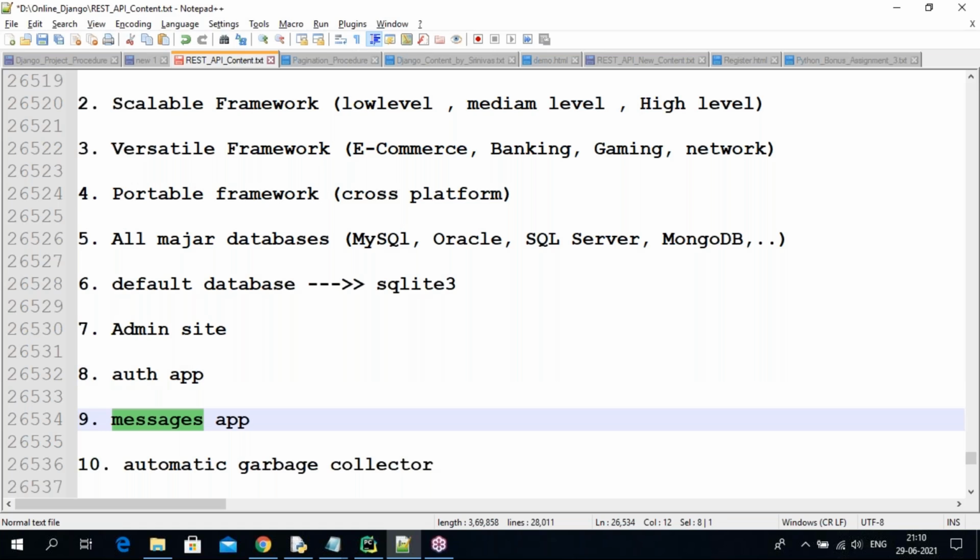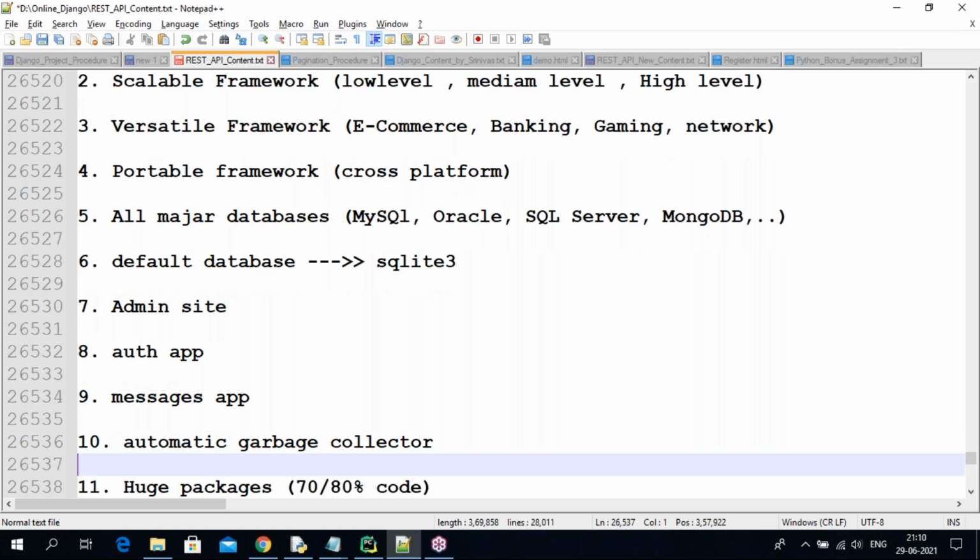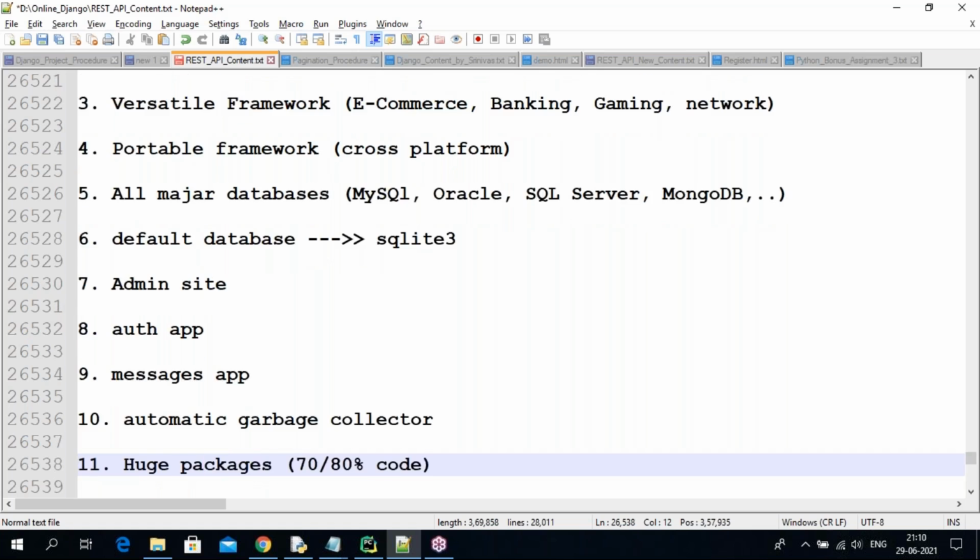Whenever registration is done, it shows that your registration is done successfully. There is also an automatic garbage collector: unused imports and unused objects are automatically deleted by Django. Django is purely designed in Python only, and that's why you get all these benefits.